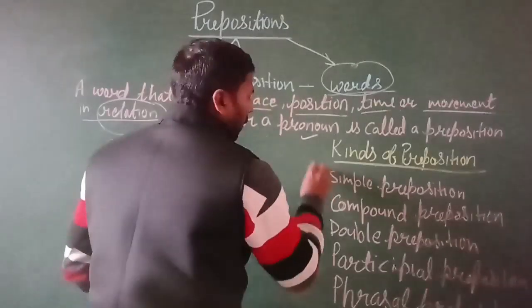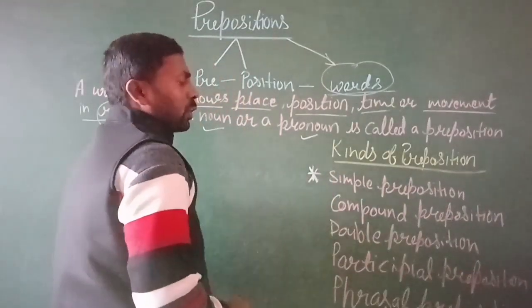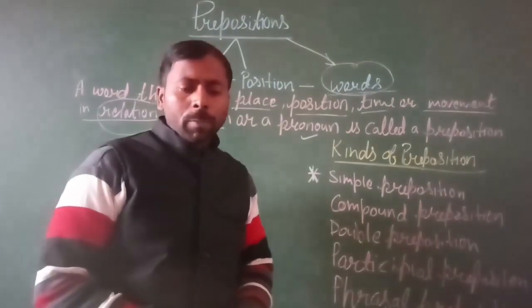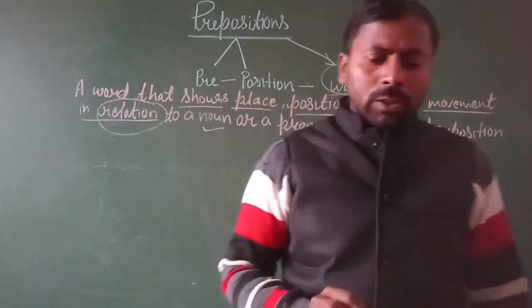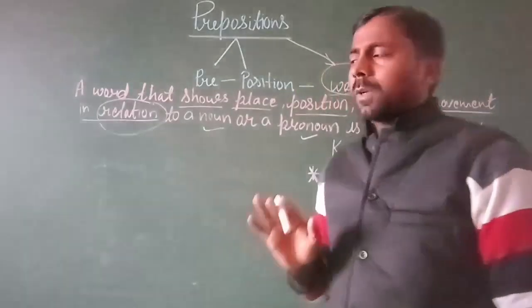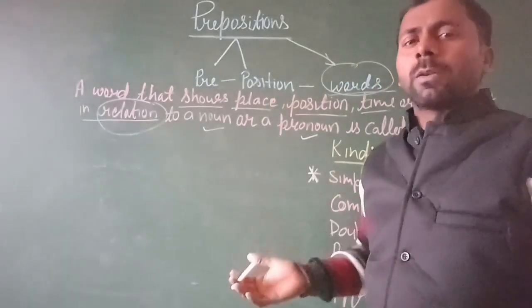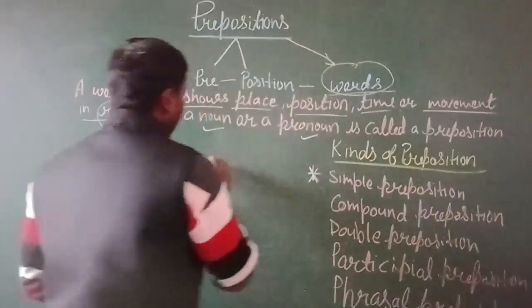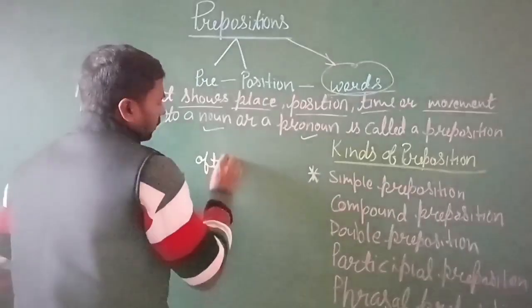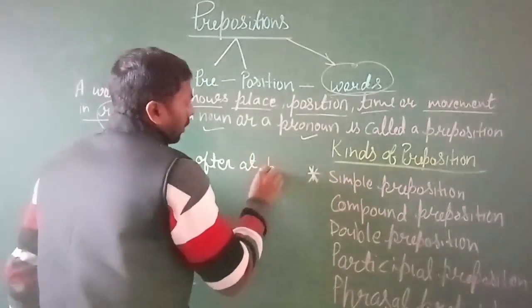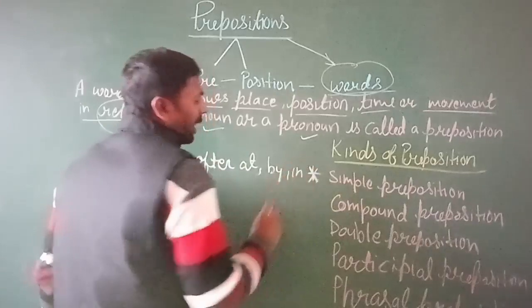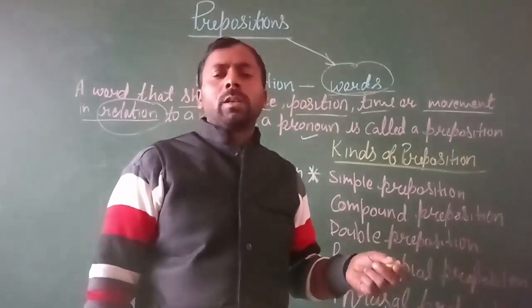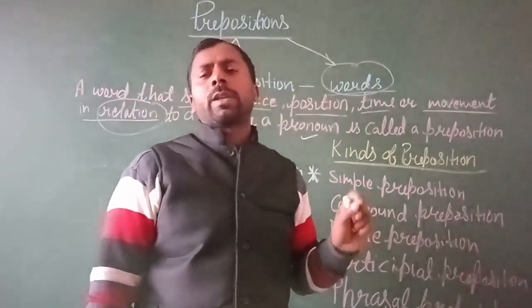First is the simple preposition. What is a simple preposition? A simple preposition is a one-word preposition that is used in a sentence in a simple way, like after, at, by, in, etc. These are simple preposition words that are used in a general way in a sentence.